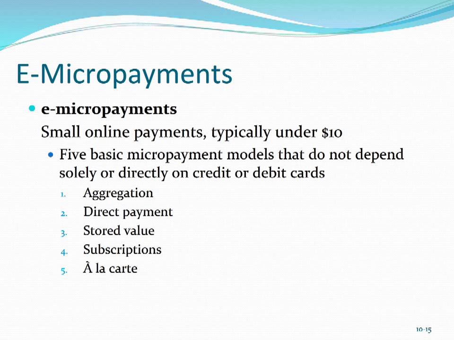Stored value are upfront payments that are made to a debit account from which purchases are deducted as they are made. So the consumer deposits some money with the vendor, and then the money is deducted from that account as they make purchases. Subscriptions are when a single payment covers access to content for a defined period of time. And lastly, a la carte. Vendors process purchases as they occur and rely on the volume of purchases to negotiate lower credit and debit card processing fees. So they try to get down some of those percentages or the overall fees that are associated with each transaction based on volume.